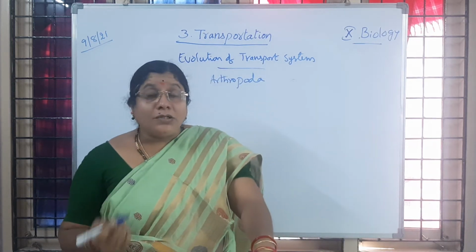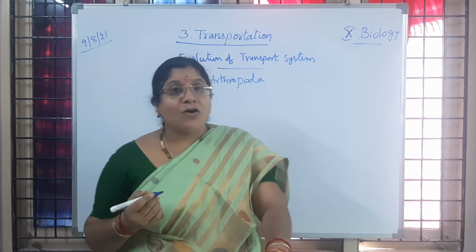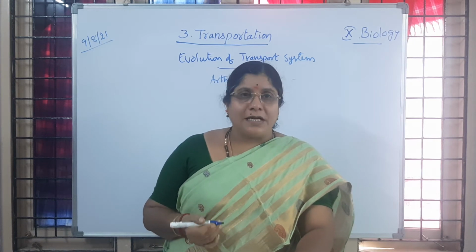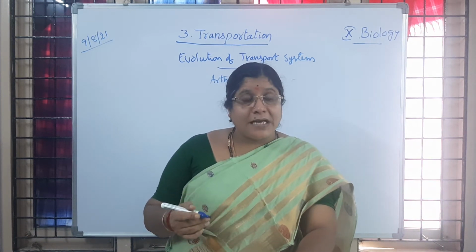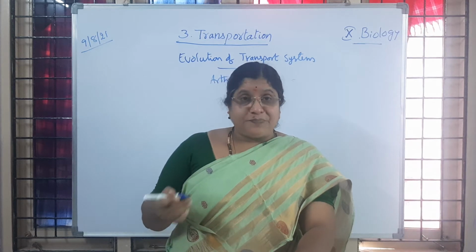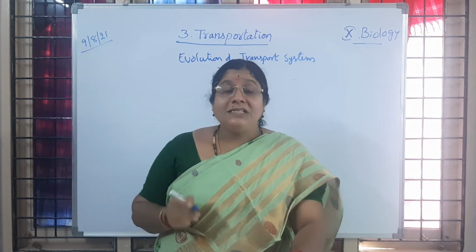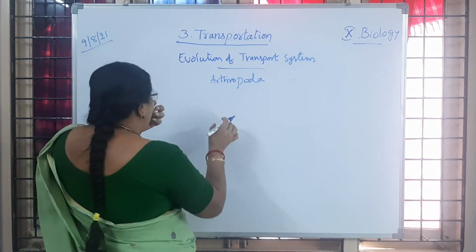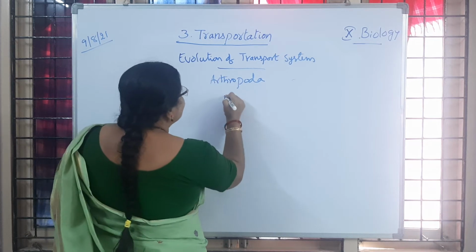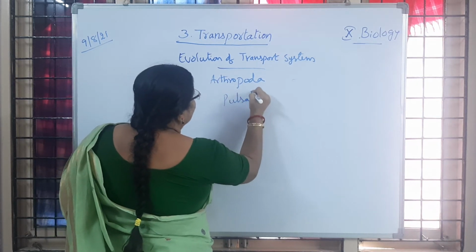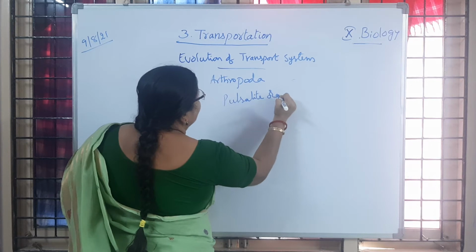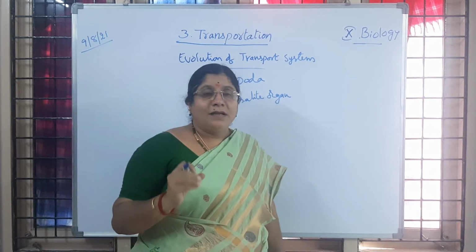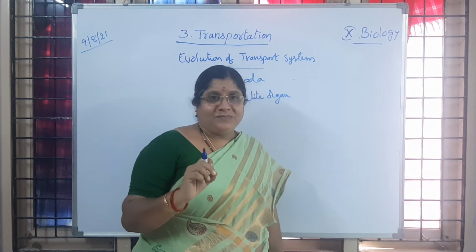Then in arthropods, examples are all kinds of insects. What developments are you observing in the transport system? What kind of evolution has been brought into transportation? Here we are going to observe a pulsatile organ. In Arthropoda we are going to observe a pulsatile organ. So pulsatile organ means what here? A heart-like structure.